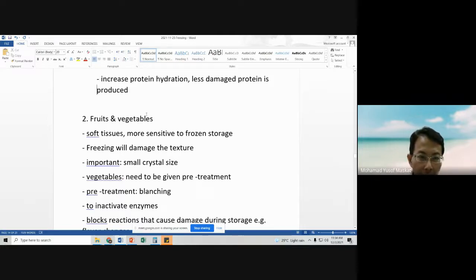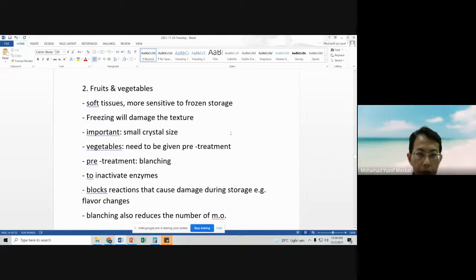Then, fruits and vegetables. In general, fruits and vegetables are not suitable to be preserved using freezing, basically because their tissues are very soft.